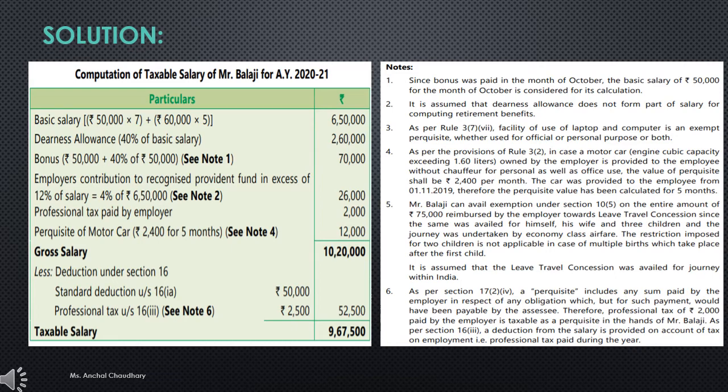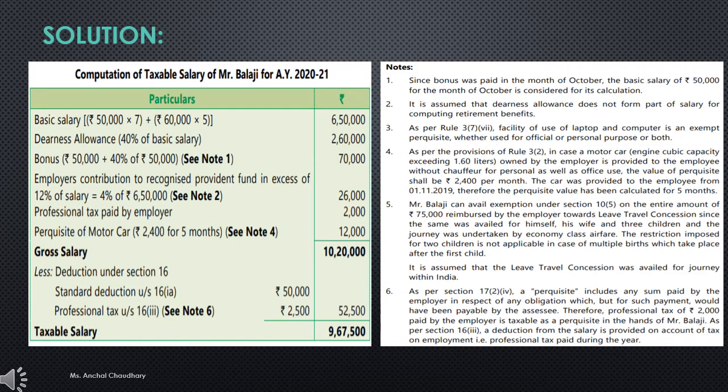Next, it is mentioned in the question that dearness allowance is at the rate of 40% of basic salary. So you will calculate at the rate of 40%. So 6,50,000 into 40%, the amount will be 2,60,000.